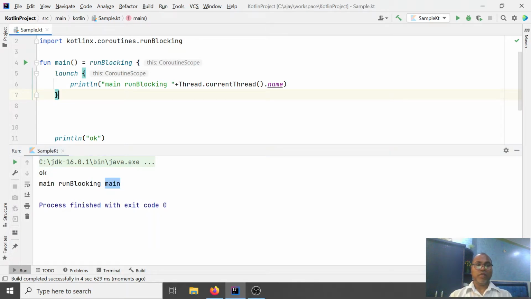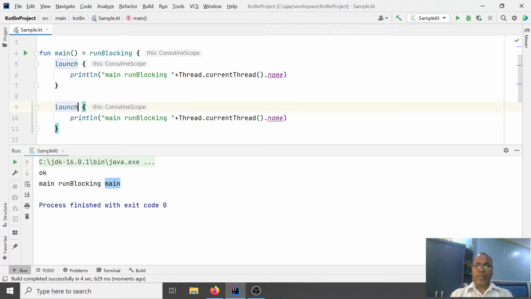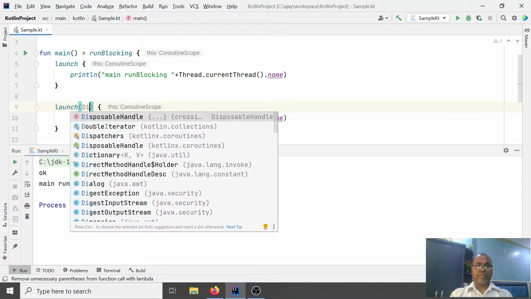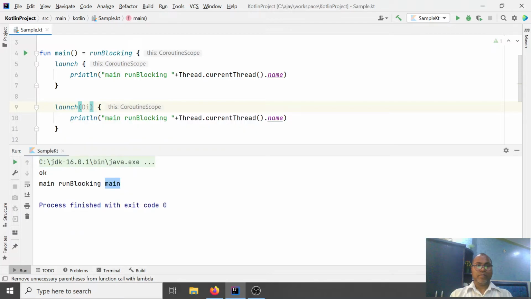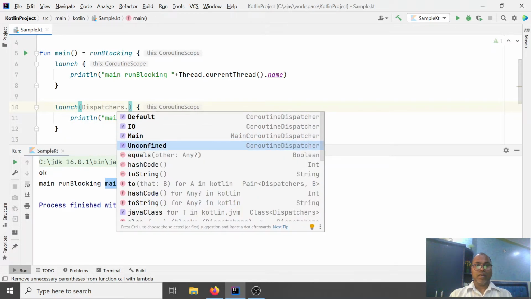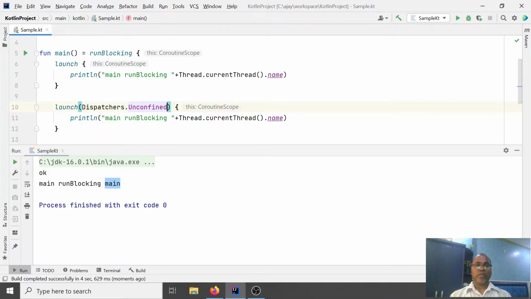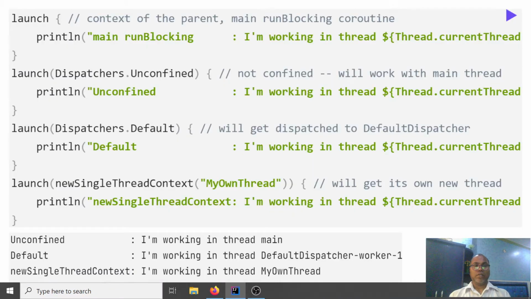And let's say I'm passing a dispatcher. These are the dispatchers: Default, IO, Main, Unconfined. Let's keep Unconfined first here. You say Dispatchers.Unconfined. Let's run it.